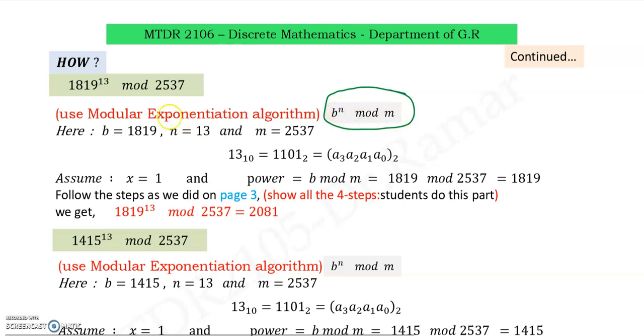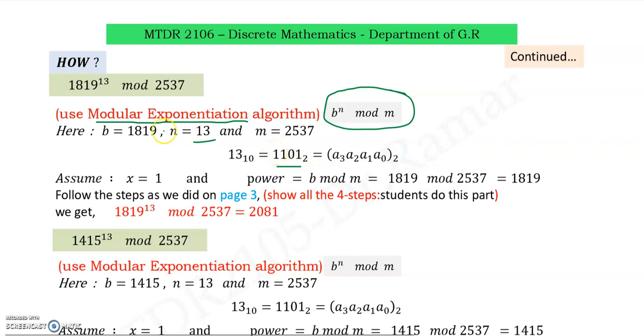So what is b? 1819. n is the degree, 13. And m is 2537. To apply modular exponentiation, I have to find the binary of the number n, 13. So this is the binary. I can give the names a0, a1, a2, a3 from right to left.